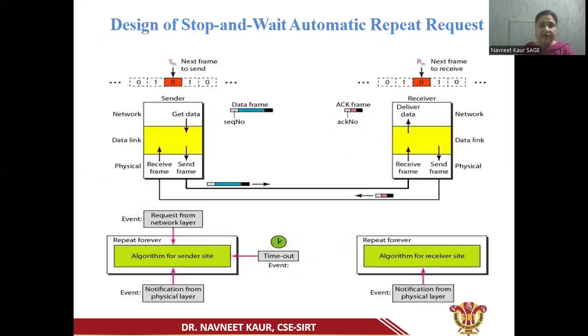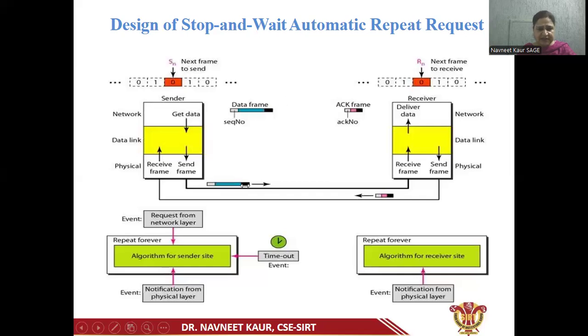Now here we can see the design of the stop and wait automatic repeat request. Here the sender maintains a control variable Sn. Sn will point to the next frame to be sent. Whereas the receiver maintains a control variable Rn, which points to the sequence number that represents the next frame expected to be received.